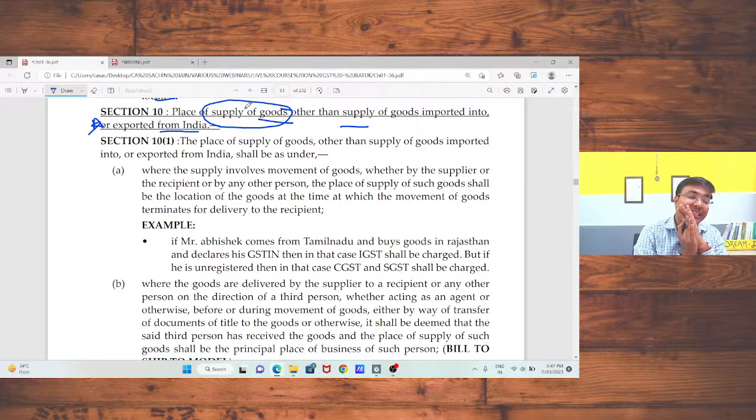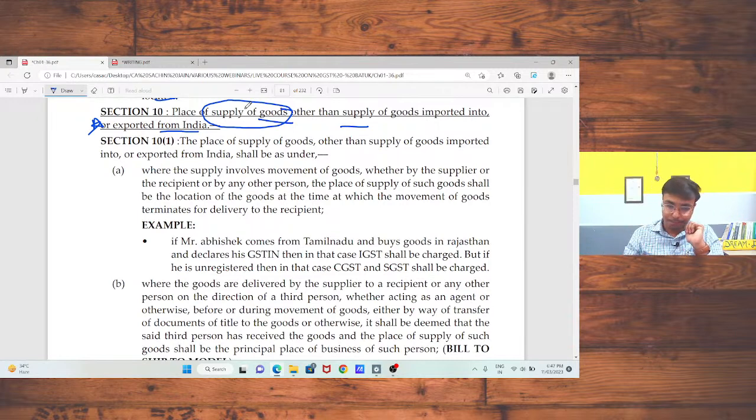Stock transfer to a branch is not a sale, but the same should be treated as a supply. Tax is to be charged on the stock transfer or branch transfer. That should not be treated as a sale, but as a branch transfer. While doing the accounting, you need to make one new head, that is stock transfer or branch transfer, for that purpose, and you should charge GST for that.